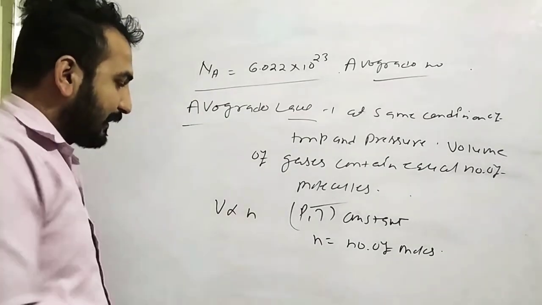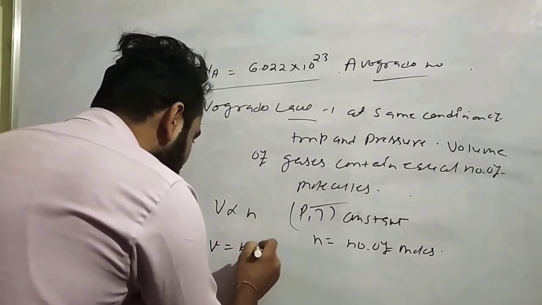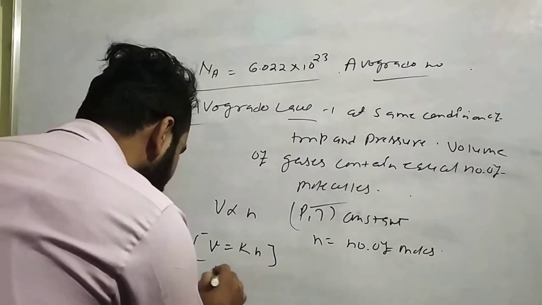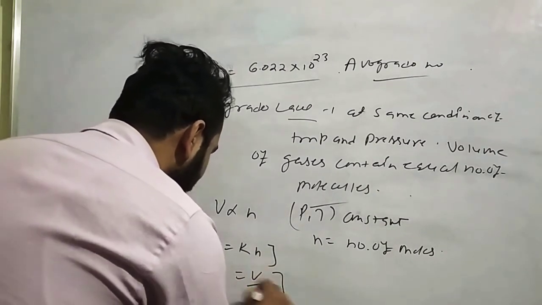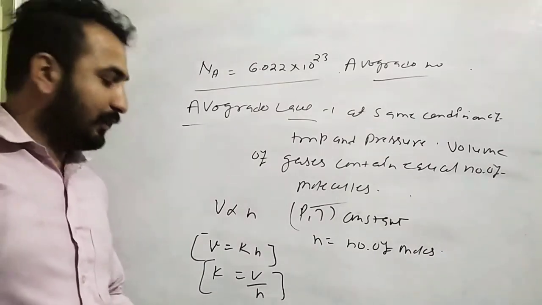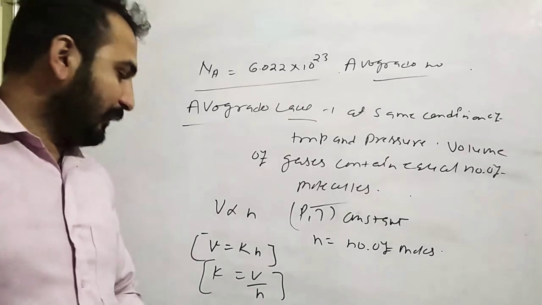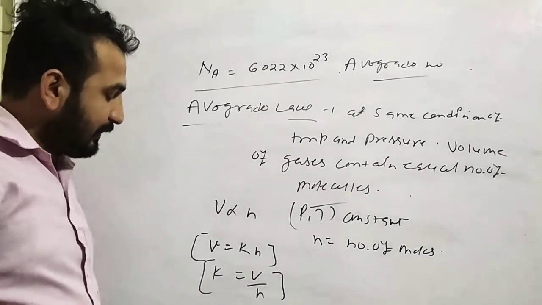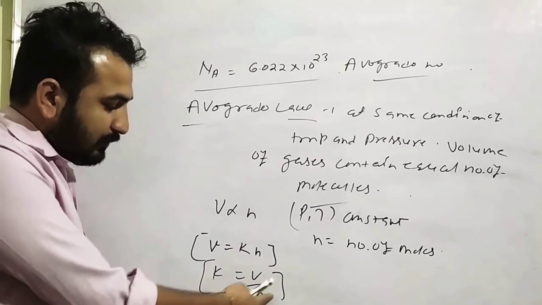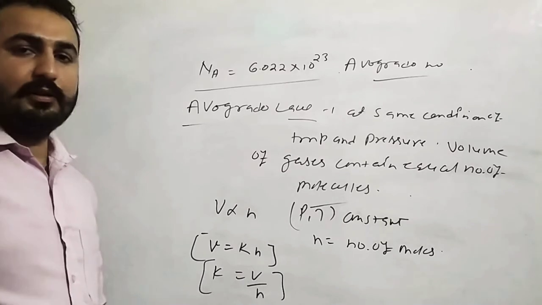So V is directly proportional to n, V = Kn, and K = V/n. That means the ratio of the volume of gases is always equal to the number of molecules of gases. A very beautiful law. So it's called Avogadro law.